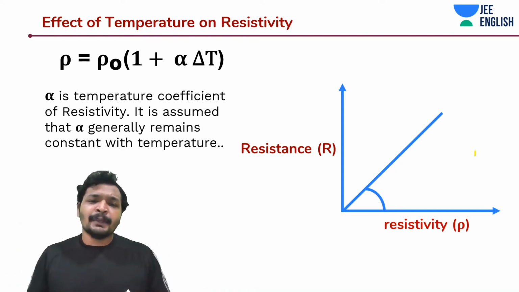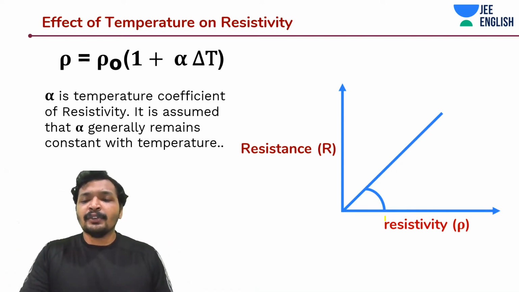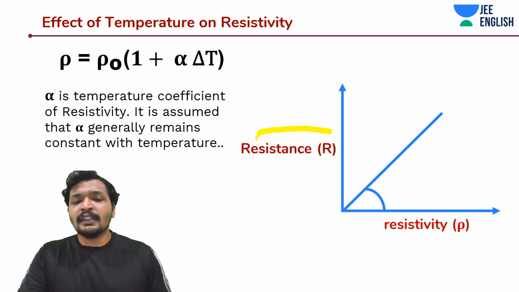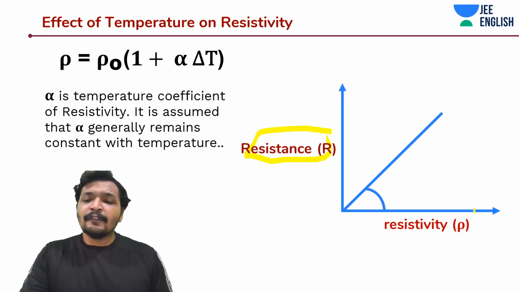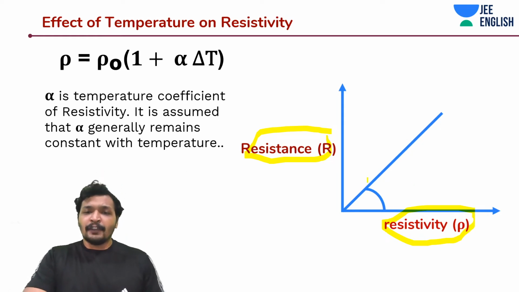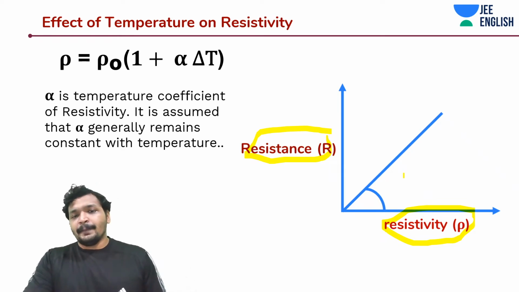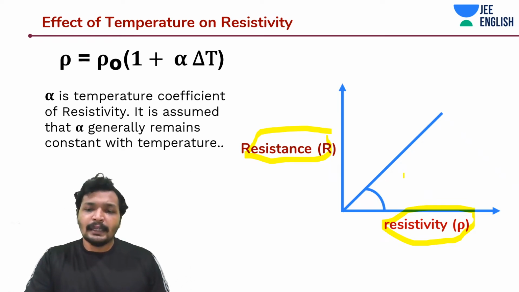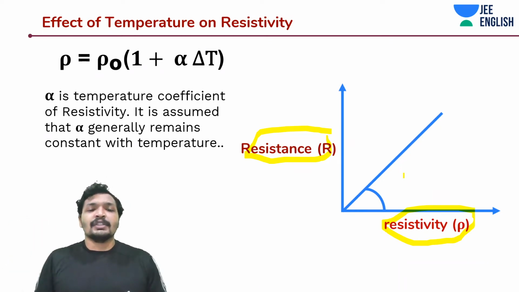In your exam, you just simply ignore it, since resistance and resistivity are proportional to each other at first order, and the slope is nothing but L by A, length by area, and you are assuming this length by area is not changing.